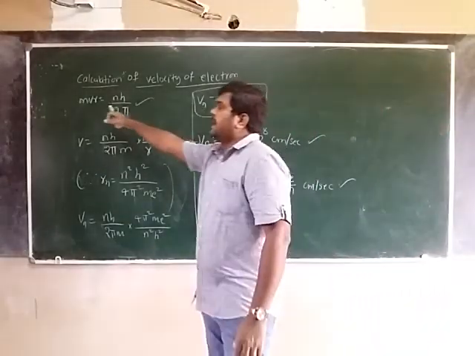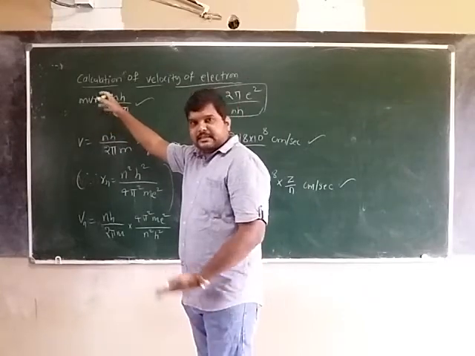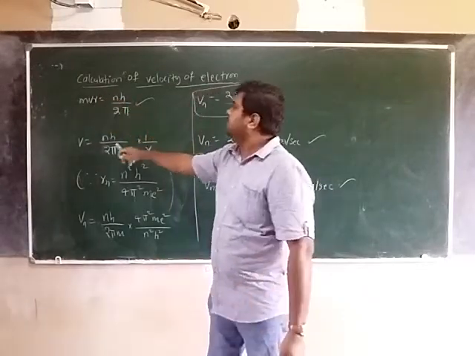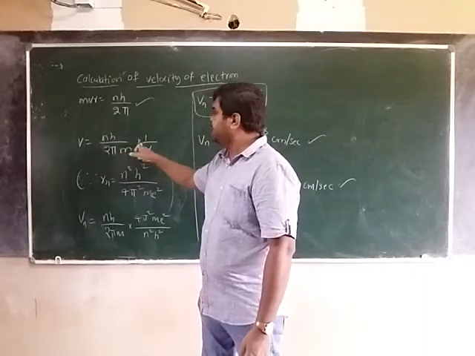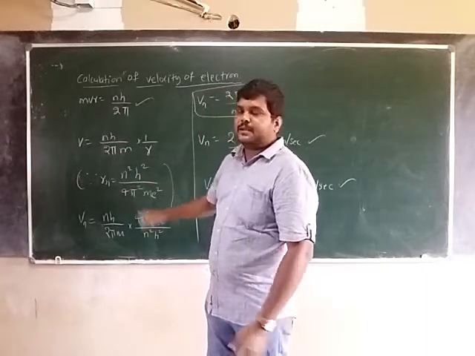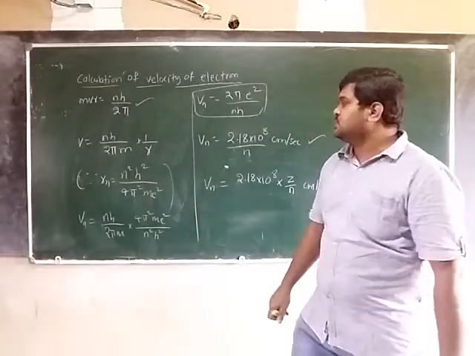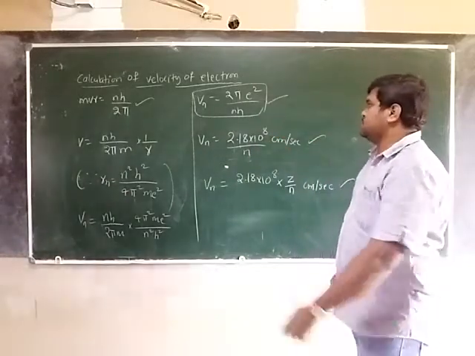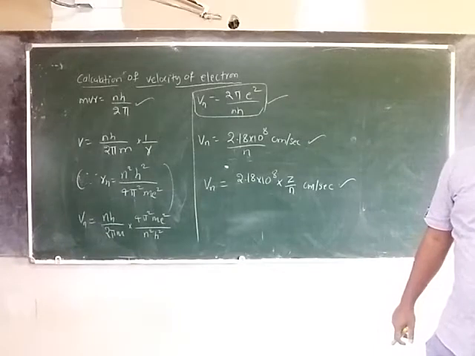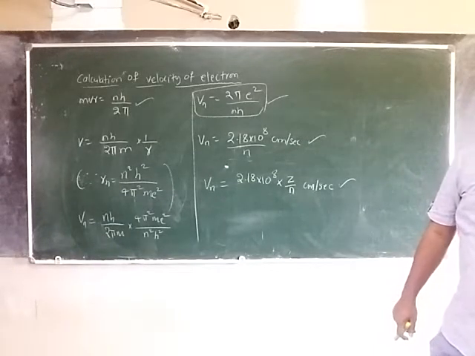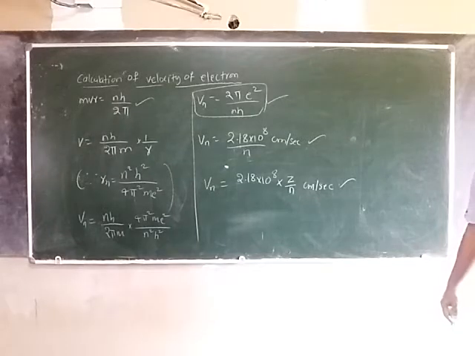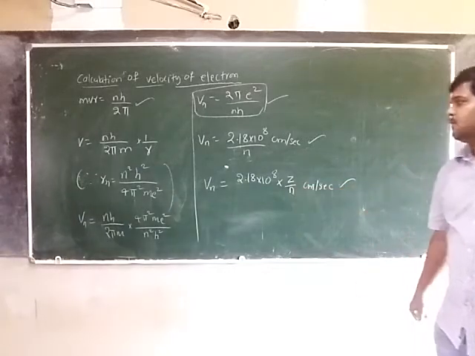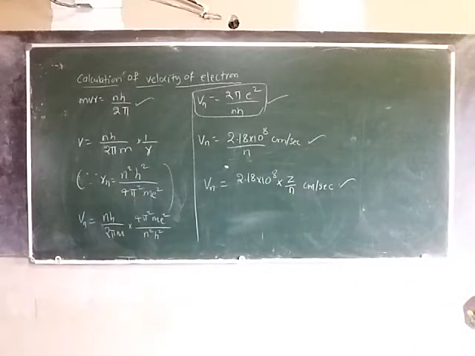That is, mvr, the angular momentum, is an integral multiple of h by 2 pi, so velocity is nh by 2 pi m into 1 by r. With the radius of the orbit n square h square by 4 pi square me square, if you substitute the r, you will get 2 pi e square by nh. So Vn is equal to 2.18 into 10 to the power of 8 centimeter per second for hydrogen. For hydrogen-like species, 2.18 into 10 to the power of 8 into Z by n centimeter per second.